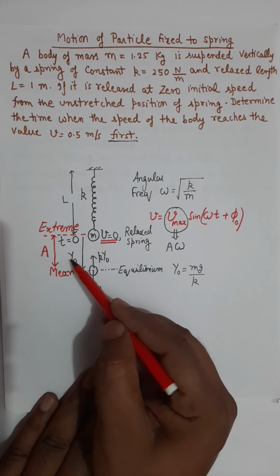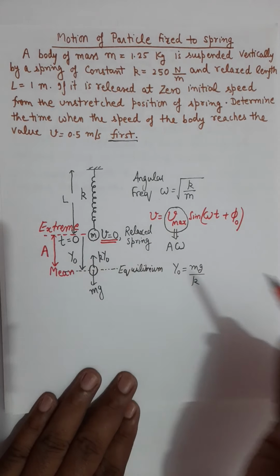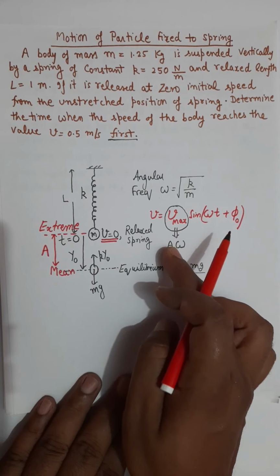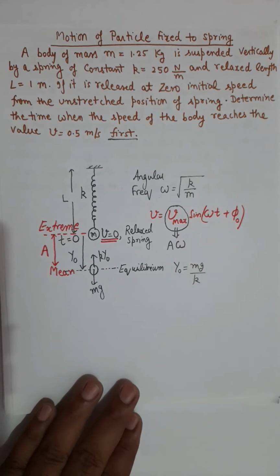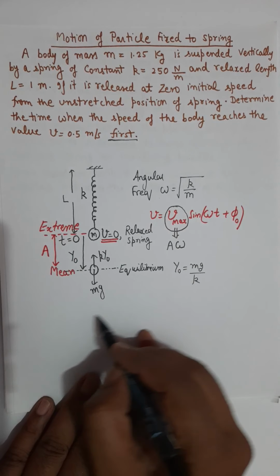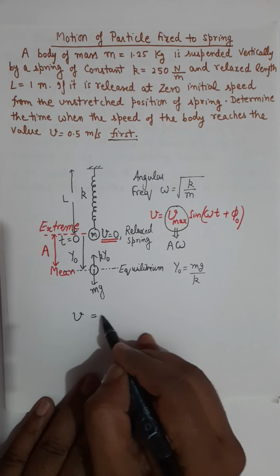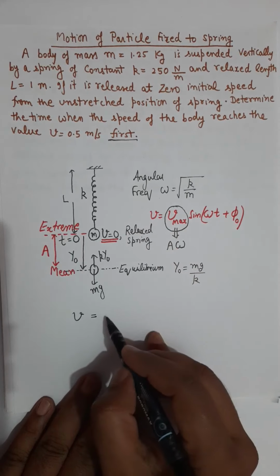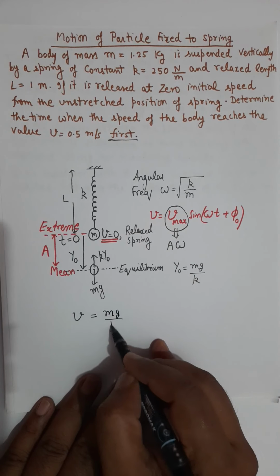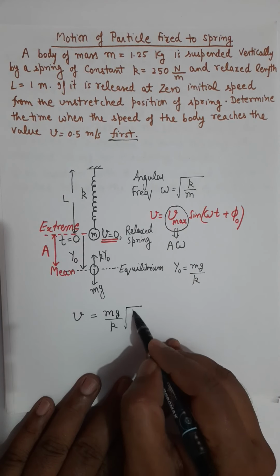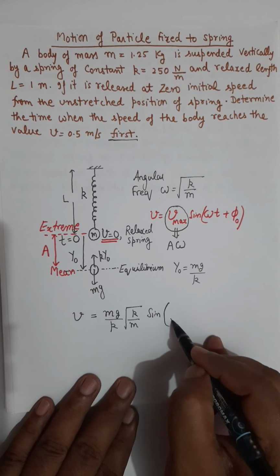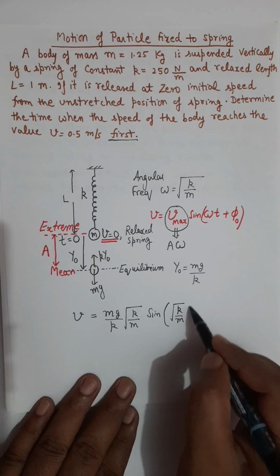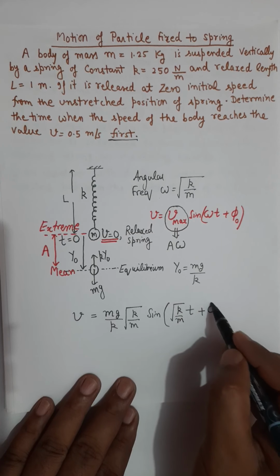So amplitude and y naught are the same. You can replace the amplitude by mg over k, and omega is square root of k by m. Therefore v can be written as mg over k, times square root of k by m, times sine of square root of k by m t plus phi naught.